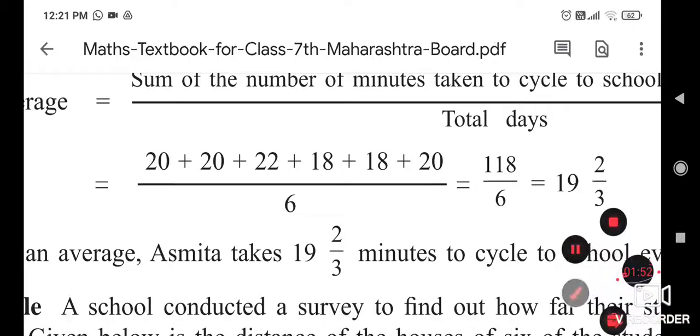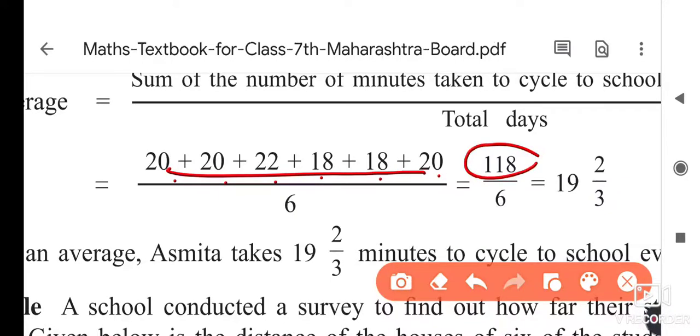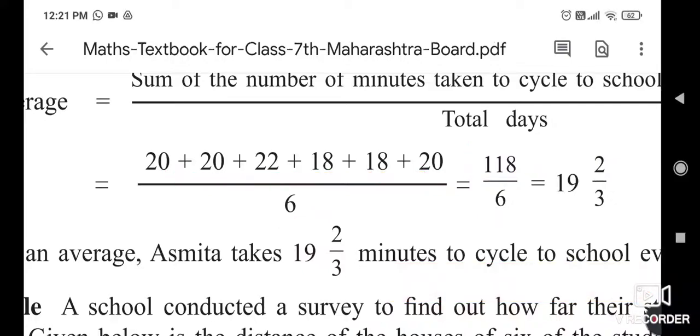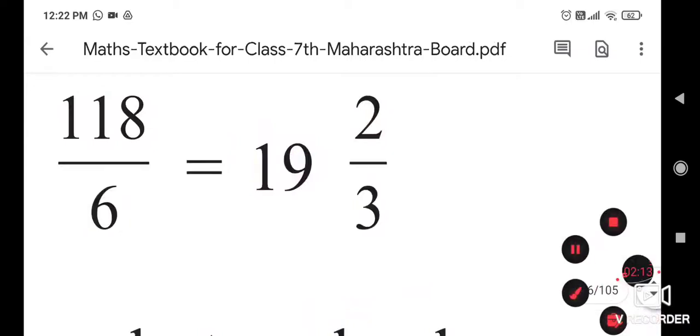So first, here is the addition of the times: 20 plus 20 plus 22 plus 18 plus 18 plus 20, and its sum is equal to 180. And how many days are there? 6 days are there. So here it is 6. If you divide 180 by 6, I told you how to convert it into integer form. There also I will explain how to convert it.